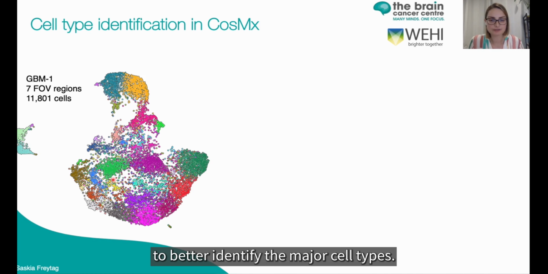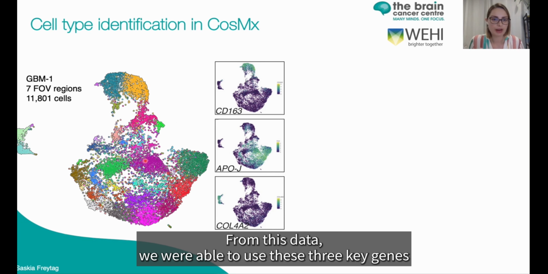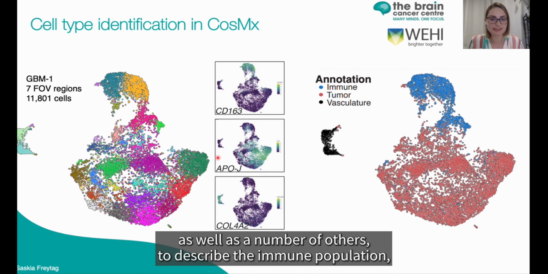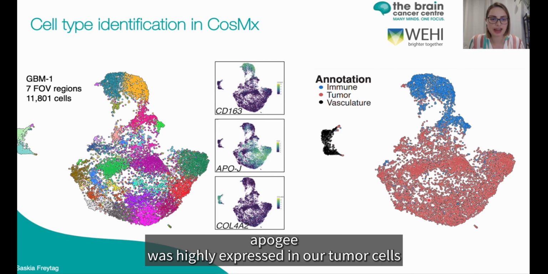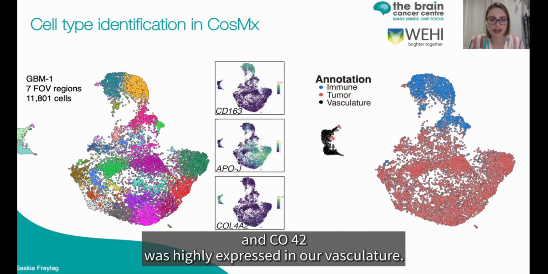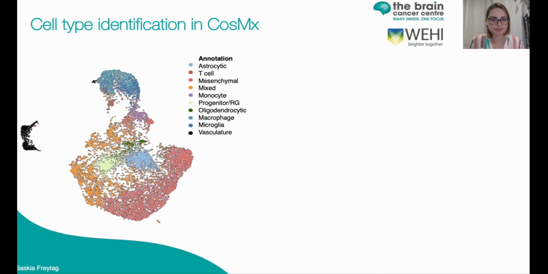To better identify the major cell types from this data, we were able to use these 3 key genes, as well as a number of others, to ascribe the immune population, which we can see quite highly expresses CD163 and is at the top of the UMAP here. ApoJ was highly expressed in our tumor cells, and COL4A2 was highly expressed in our vasculature. So now we can really delineate these key different cell types.